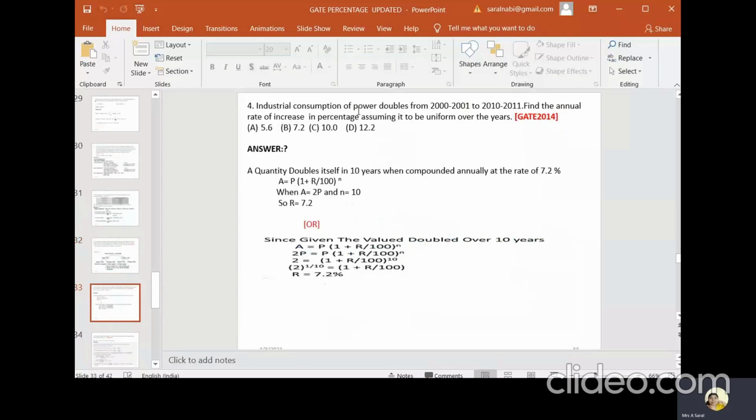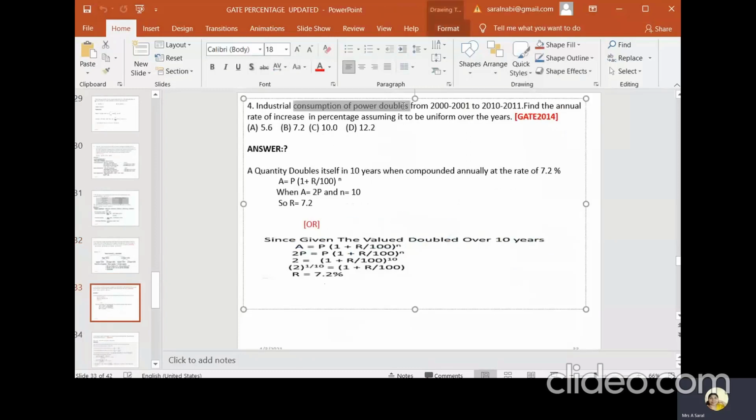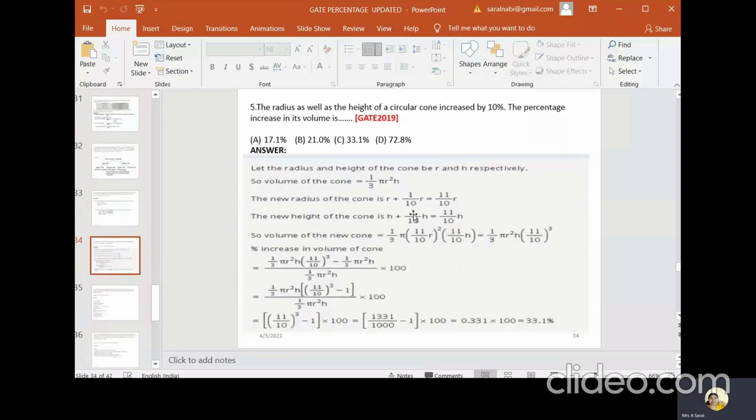Consumption of power doubles from 2000 to 2001 and 2010 to 2011. Find the annual rate of increase in percentage. You can find that using the formula A is equal to P into 1 plus R by 100 power n. Here n is nothing but 10 years, since they have given the gap. So you substitute and find out the answer. That's it.